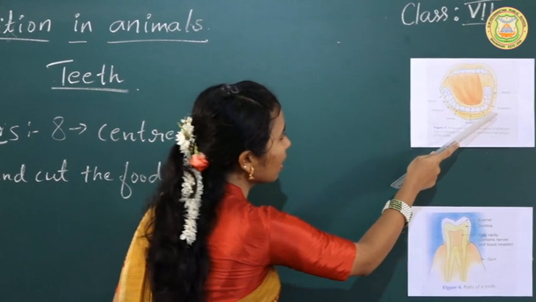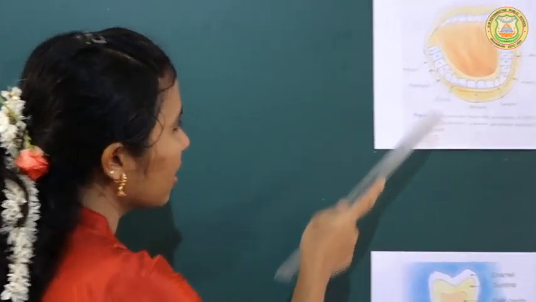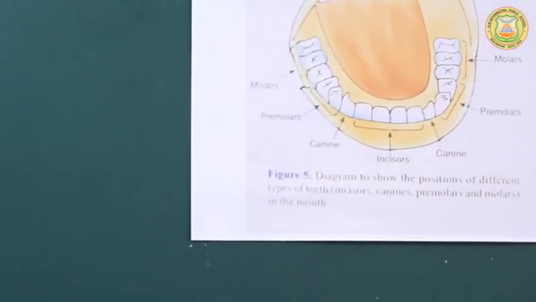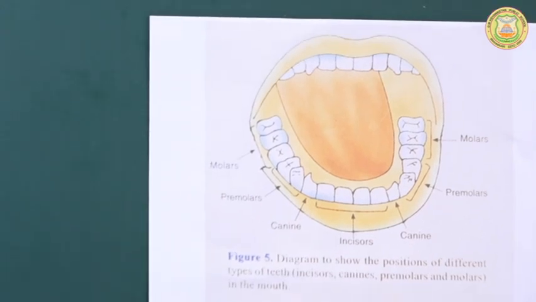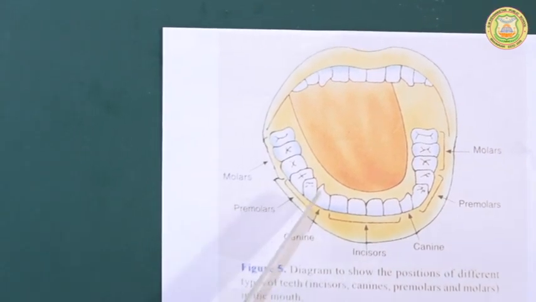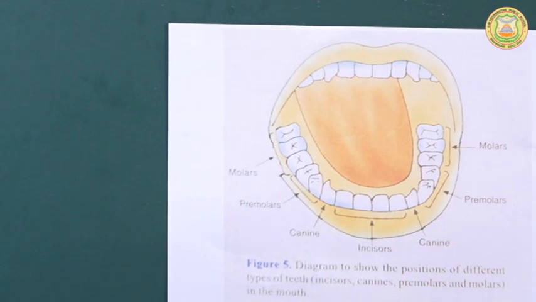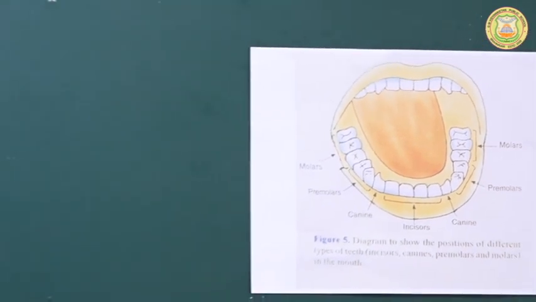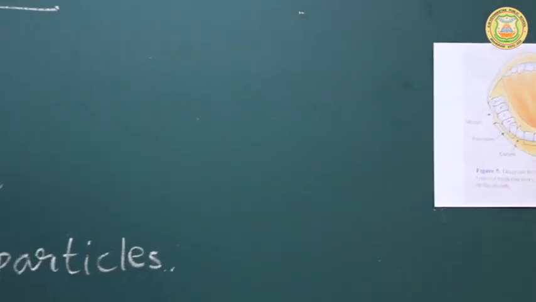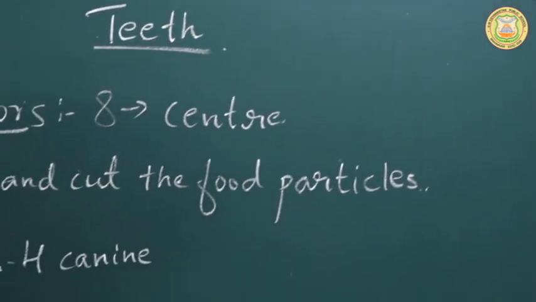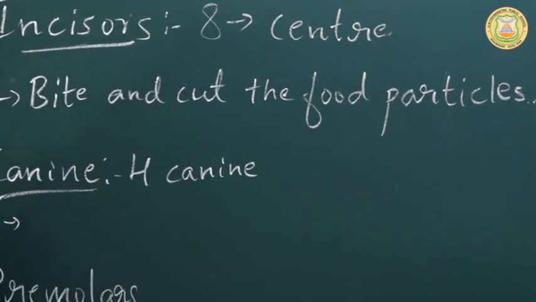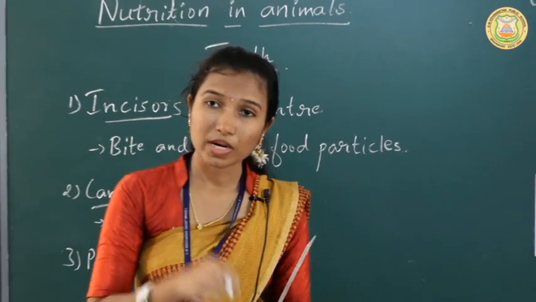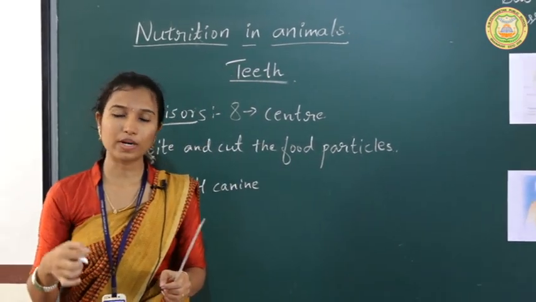In the lower jaw, the canine teeth will be on the right and left side of the incisor teeth. So here one canine, here one canine. So there will be 4 canine teeth, and the main function of the canine is to pierce and tear the food particles.